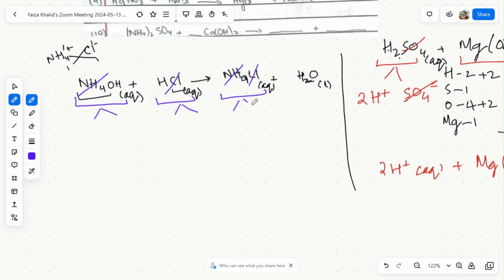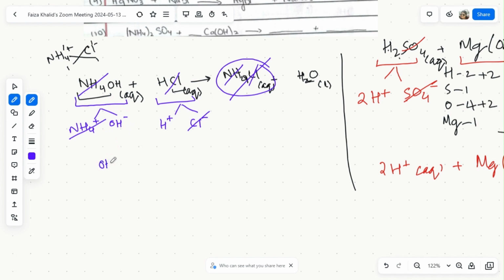Now remember, we only split up the compounds which we have cut out. Since the water is not split up, we are not cutting it out. In fact, why should I even split it? Because the whole thing is already cut out, I'm not investing my energy, because I'm not going to mention it in my ionic equation. If I split up, it would be like this: OH negative, H positive, Cl negative. Cl cut out, ammonium cut out.